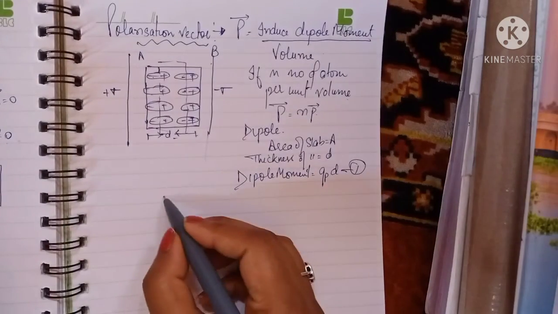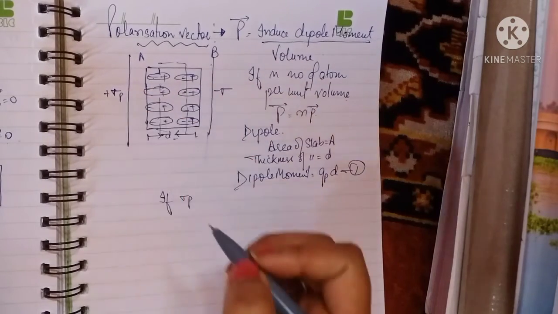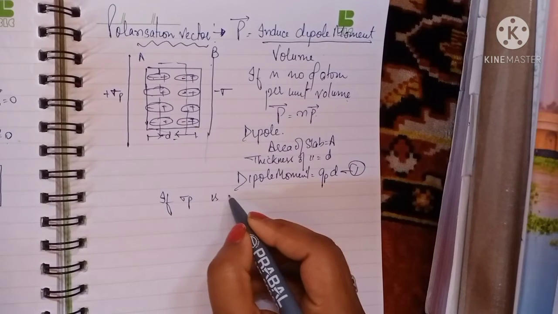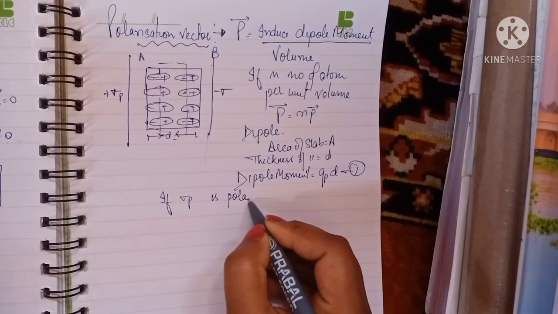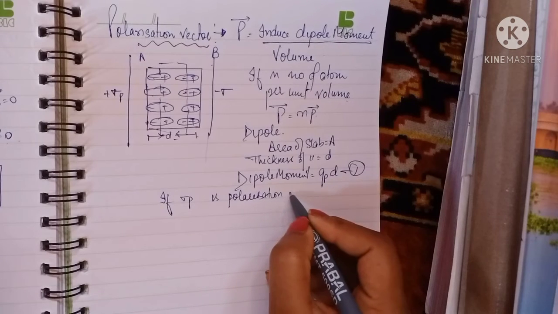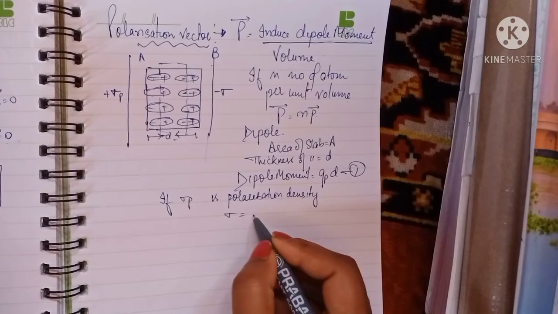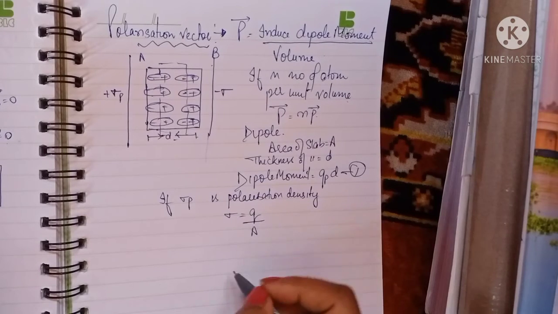If sigma p is the polarization density, then what will be the charge? You know sigma is equal to q by A, right?